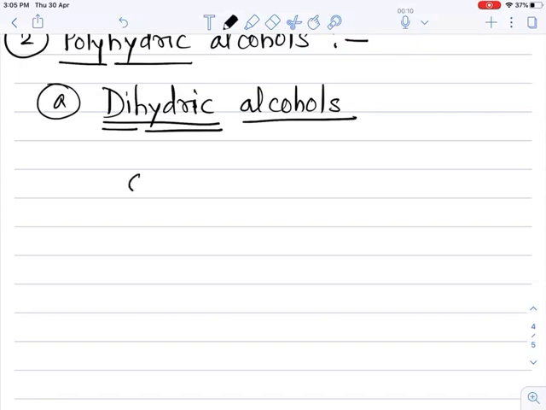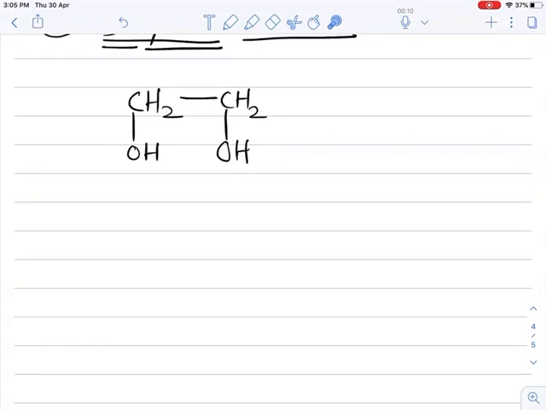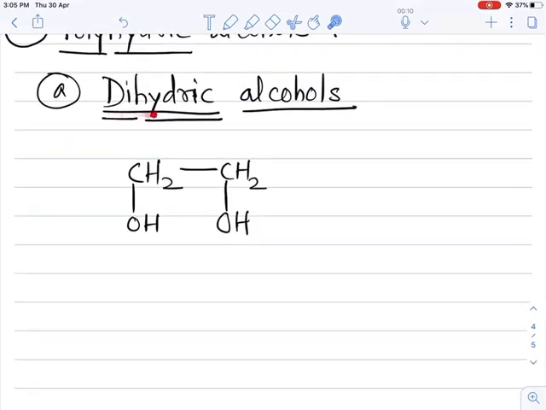So if we take an example, CH2OH, CH2OH. Now see, this is one molecule, but it contains how many OH groups? 2 OH groups are there. So this is the example of dihydric alcohol. Dihydric alcohol means the molecule which contains 2 OH groups. These dihydric alcohols are also called glycols.